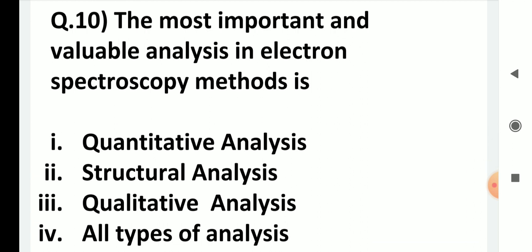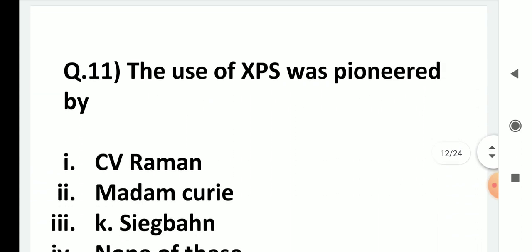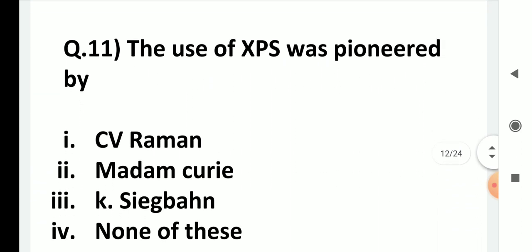The most important and the valuable analysis in electron spectroscopic method is quantitative analysis, structural analysis, qualitative analysis, all of these analysis. The use of XPS was pioneered by C.V. Raman, Madame Curie, K. Siegbahn, none of these.